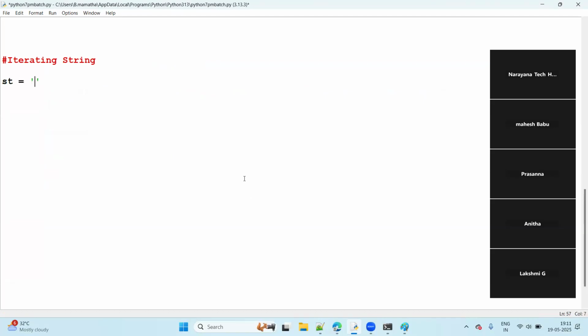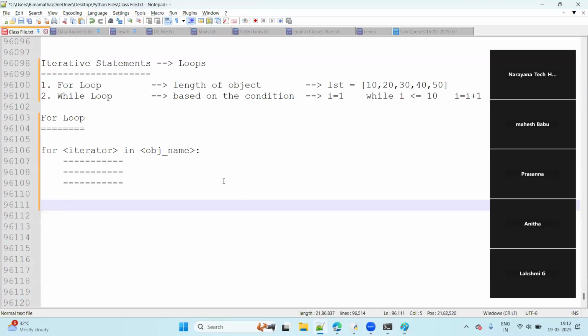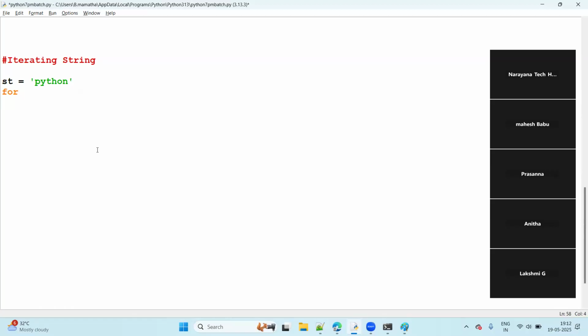So I'll take the one string now. The string is what? Python, for example, right? After for, what is there? Iterator. Iterator means you can take any one variable name. Suppose for A or for B, for X, for Z, or for I, anyone.